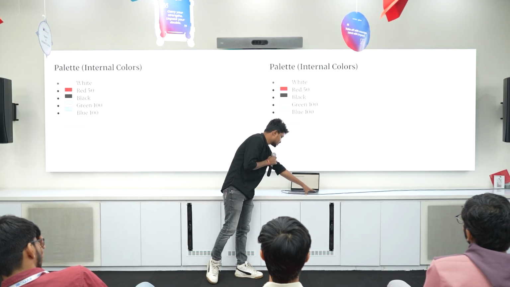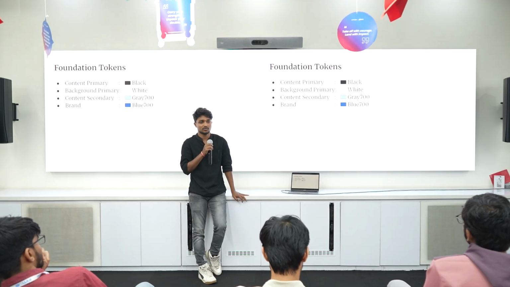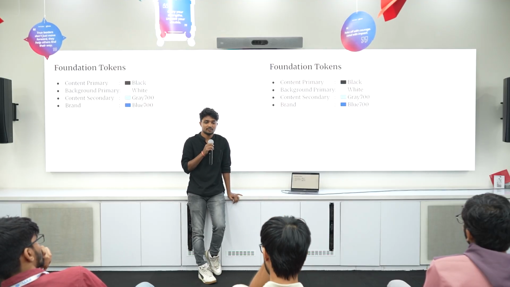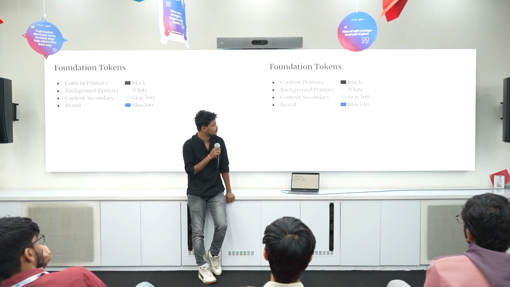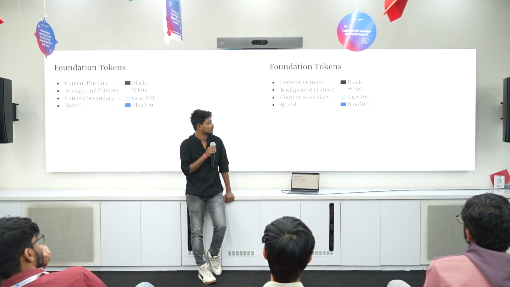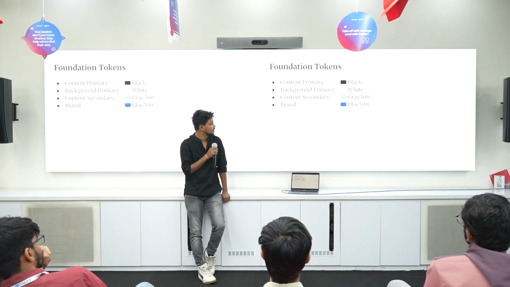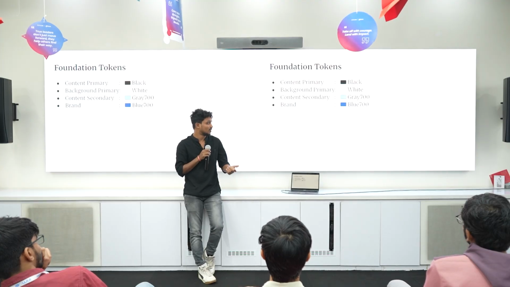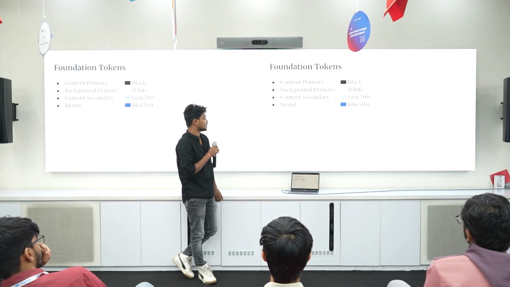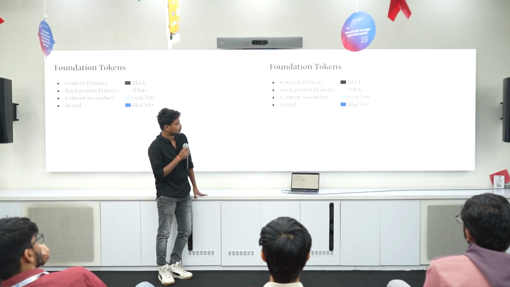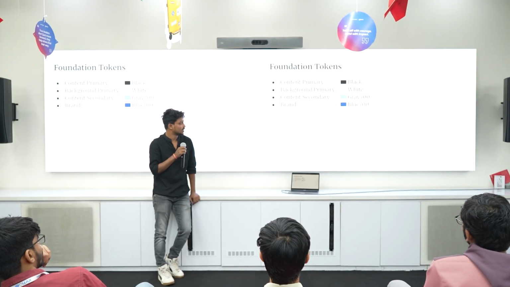The alternative is foundational tokens, which are built on top of your palette tokens. Foundational tokens are not a one-to-one mapping, but can be one-to-many mapping as per your themes. Let's say we are building for light mode. Content primary can be black. Content primary is something your text view or your button text colors can have, and background primary is the screen background or bottom sheet background, anything at the screen level.